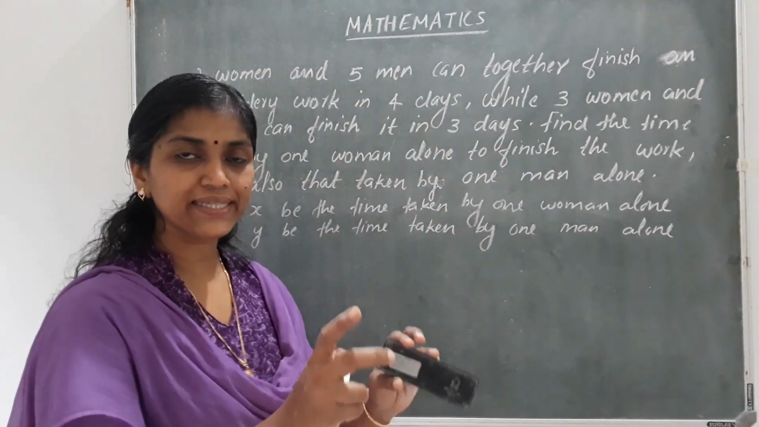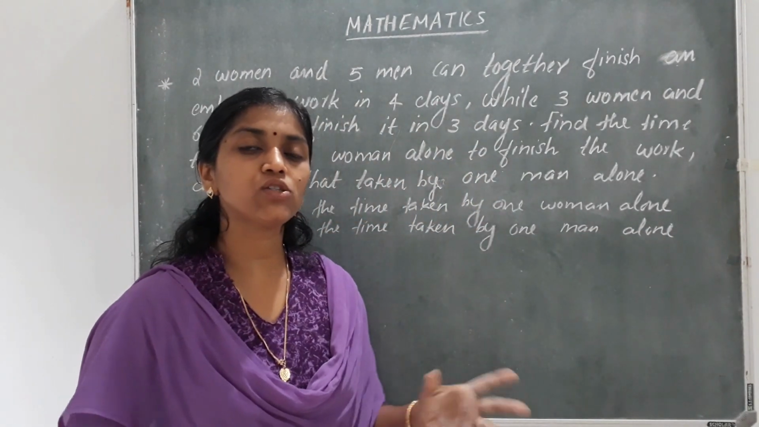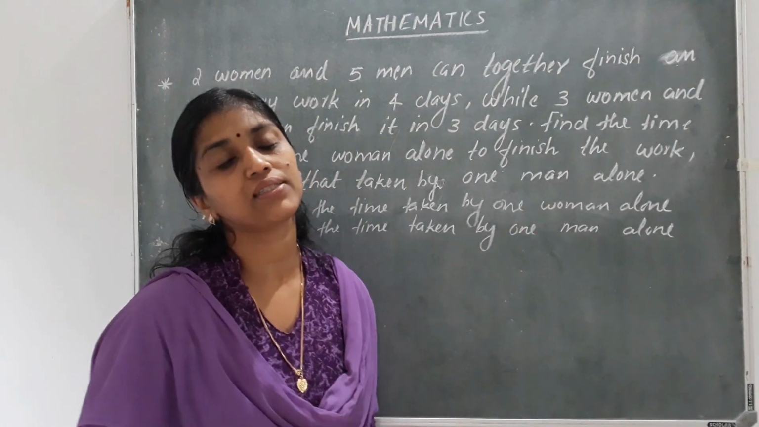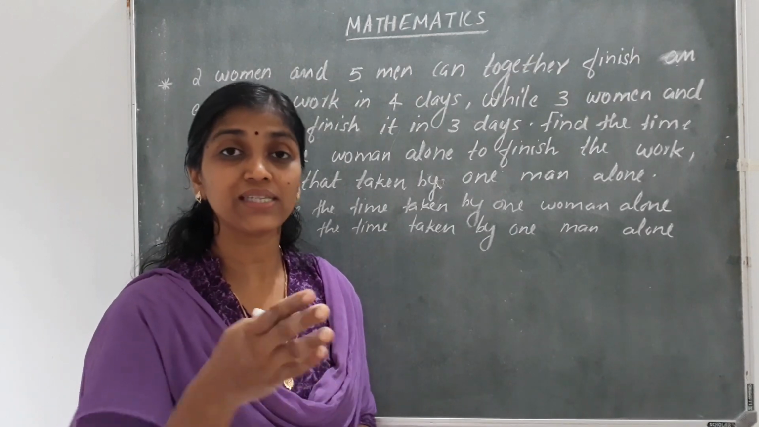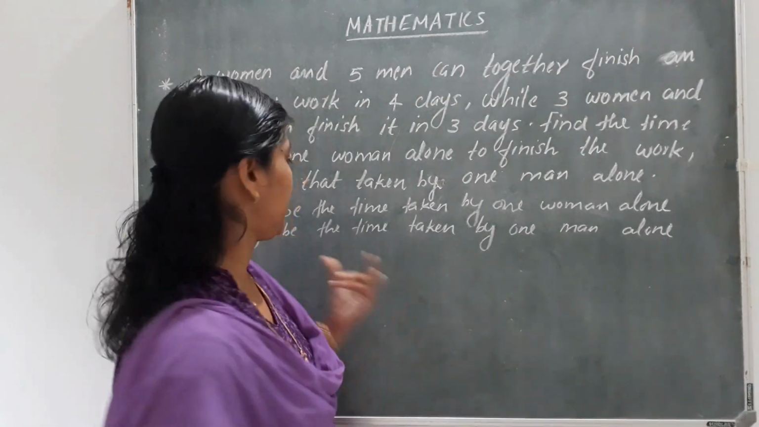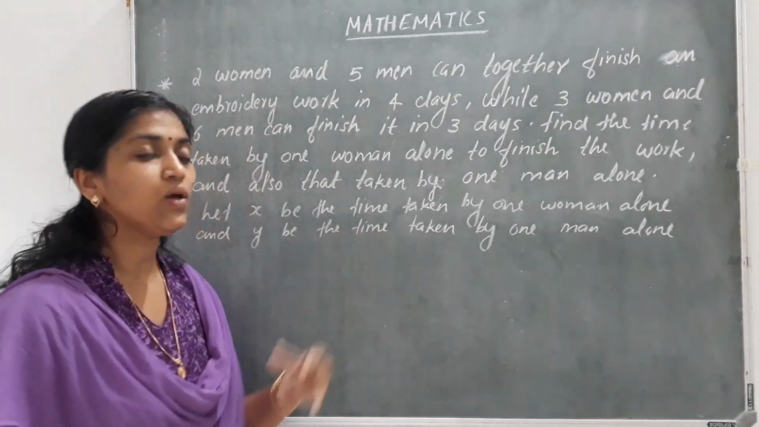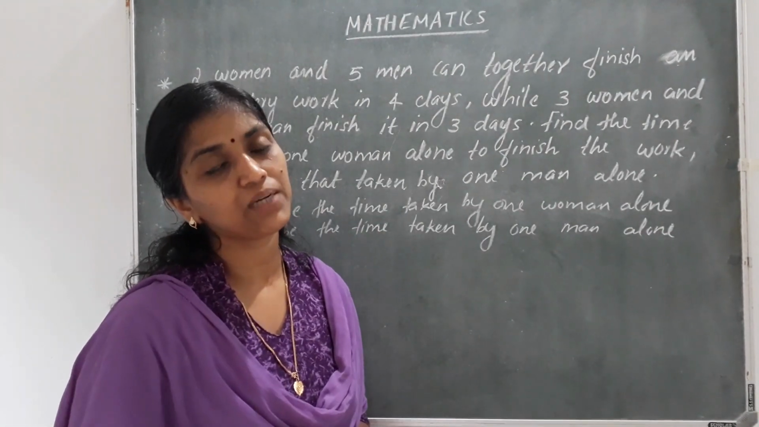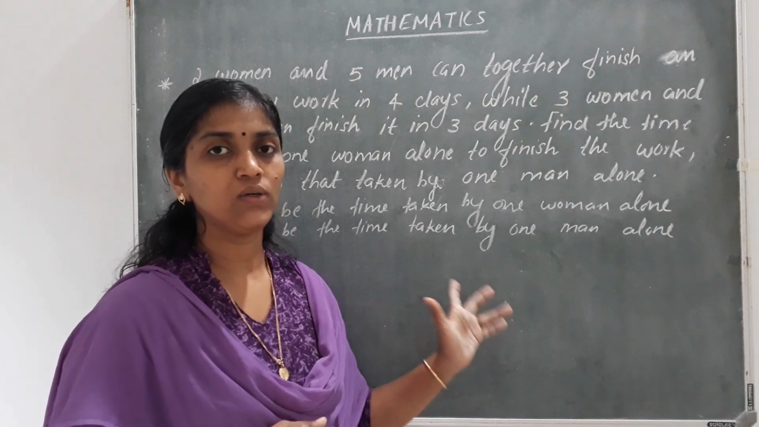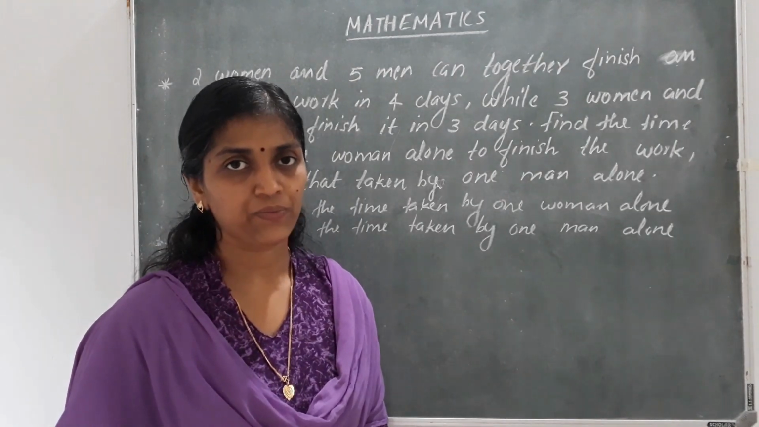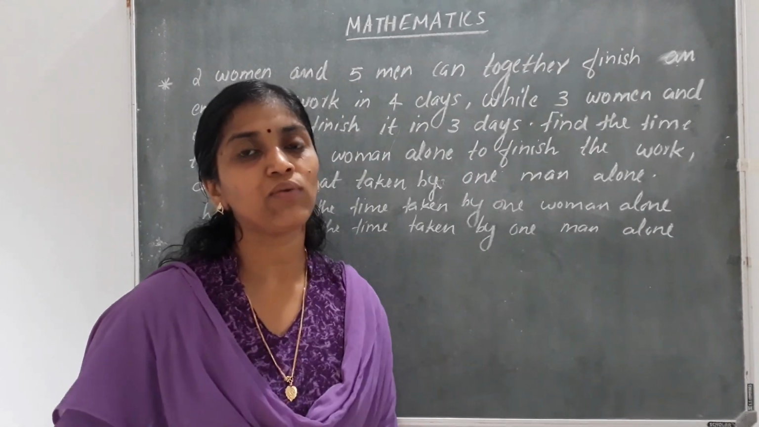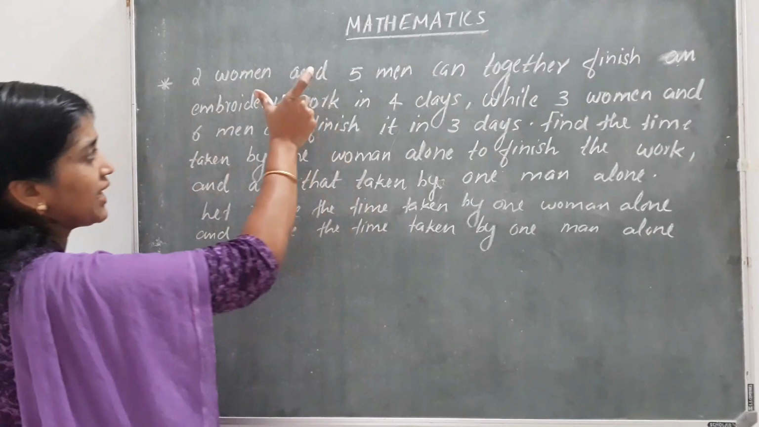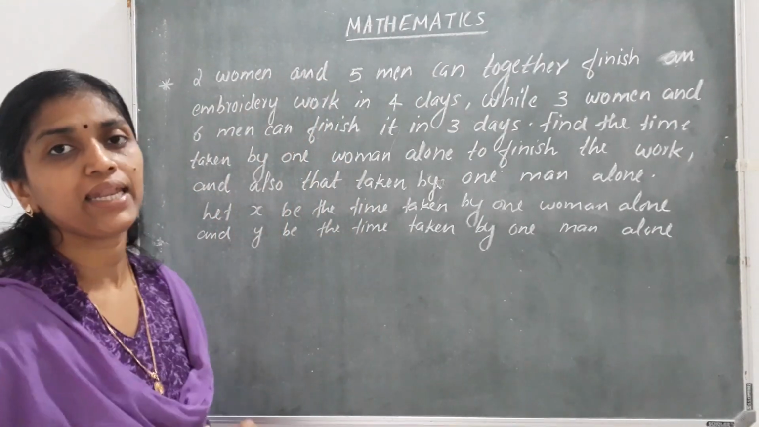Clear? So there is an embroidery work. We are asked to find if that work is done alone by one woman, how many days she takes, or what is the time taken by her. If it is done by one man alone, we are asked to find what is the time taken by one man alone to do the work. That is our question. The condition given in the question is the time taken together by both men and women.